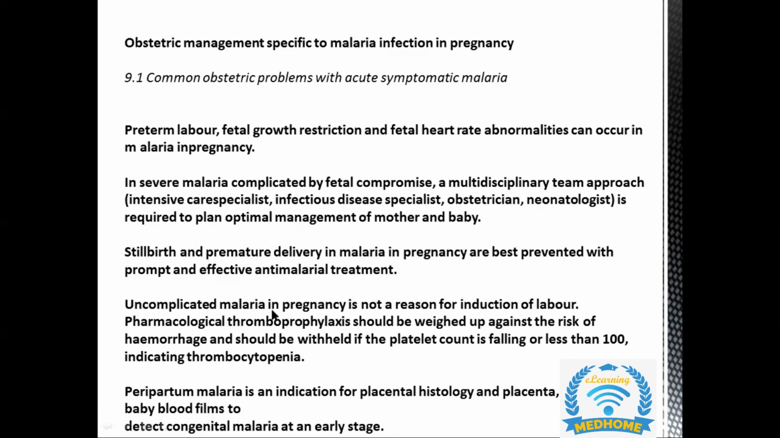If it is an uncomplicated malaria in pregnancy, it is not a reason for indication of induction of labor. Thromboprophylaxis should be weighed up against the risk of hemorrhage, and it should be withheld if the platelet count is falling or is less than 100, indicating thrombocytopenia. So for thromboprophylaxis, we need to assess the woman.